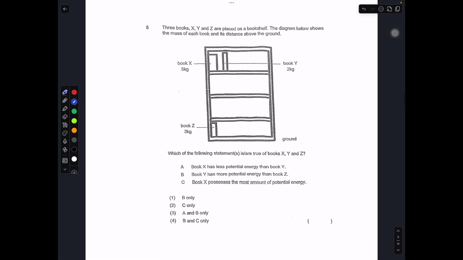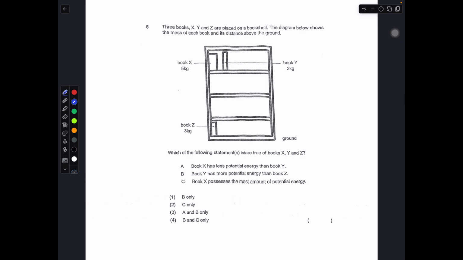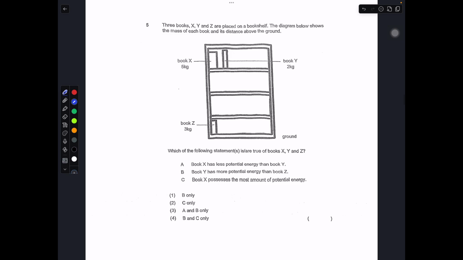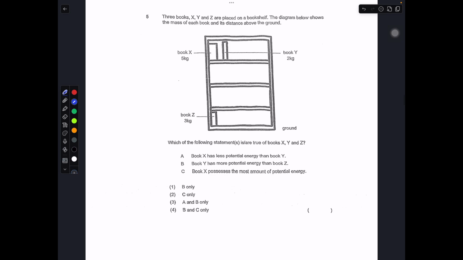Okay, moving on next. 3 books X, Y, Z were placed on the bookshelf. The diagram below shows the mass of each book and its distance above ground. So over here, which of the following statements is or are true about X, Y, Z? Okay, all of these are trying to tell you potential energy, and in this case, it will be gravitational potential energy.